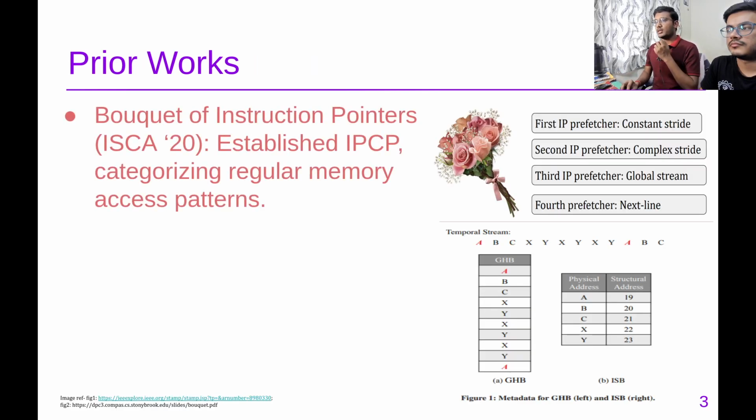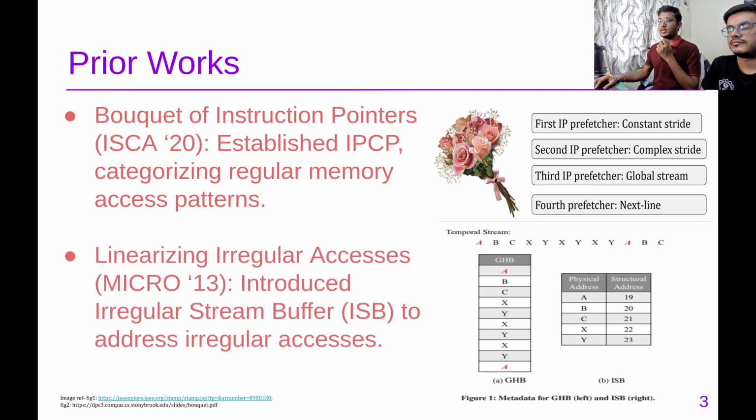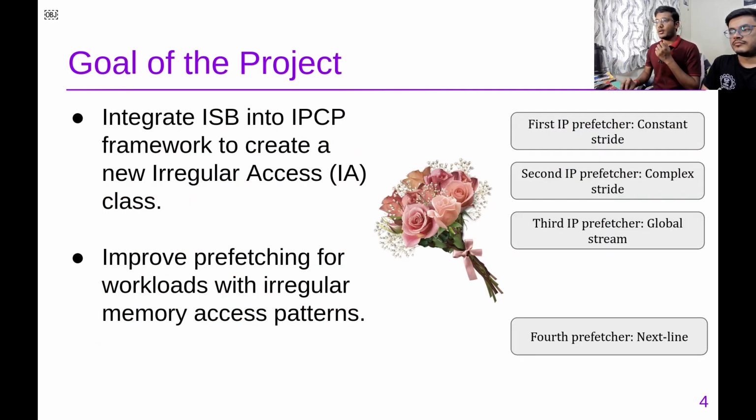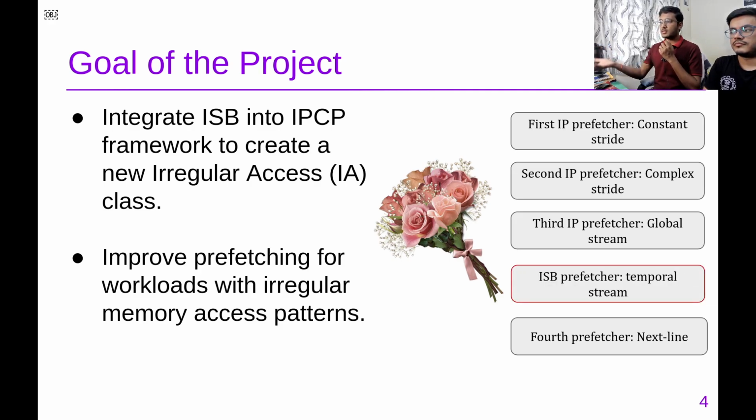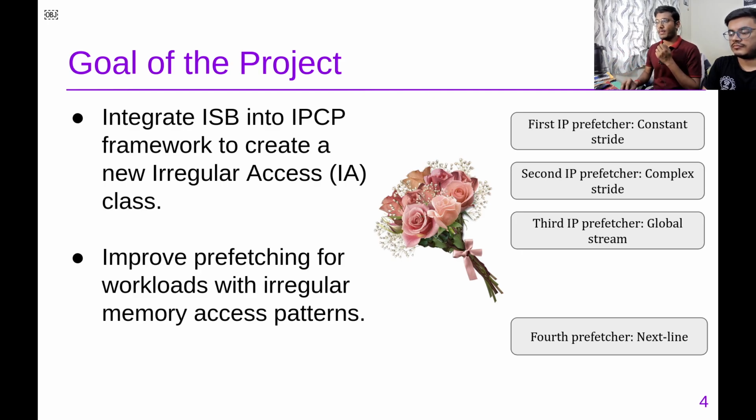Prior work in this area consists of two papers. One, from 2020, is the bucket of instruction pointer prefetchers, basically a bucket of prefetchers where four prefetchers are integrated together. Another is the ISB prefetcher, which tracks irregular access patterns. Our goal is to integrate this temporal stream prefetcher into the existing IPCP prefetcher.